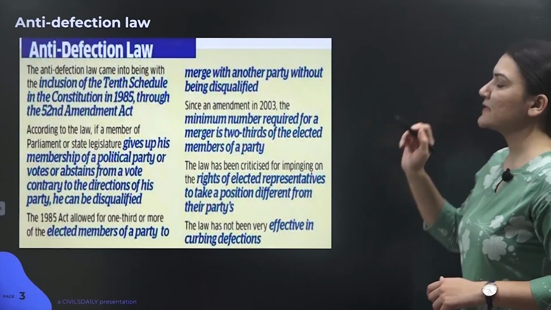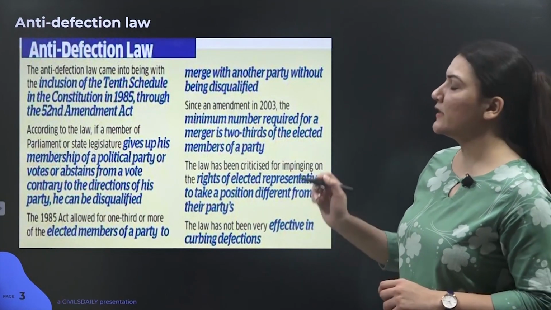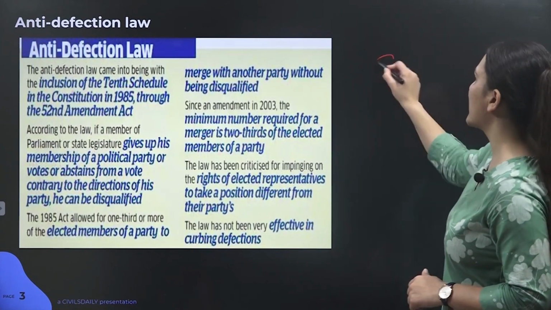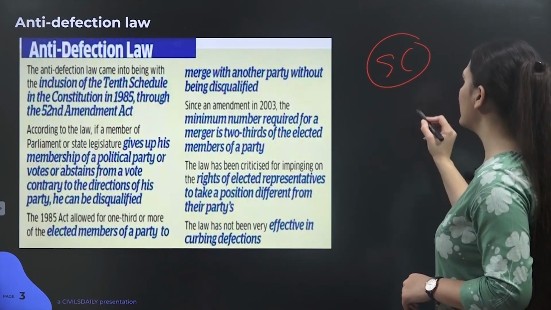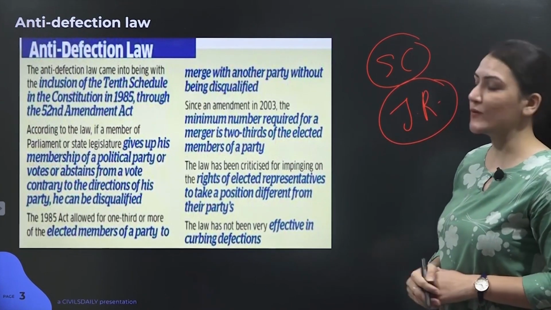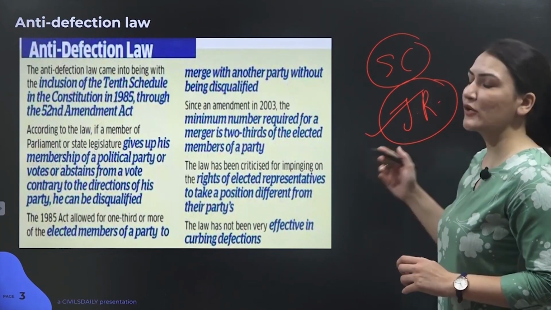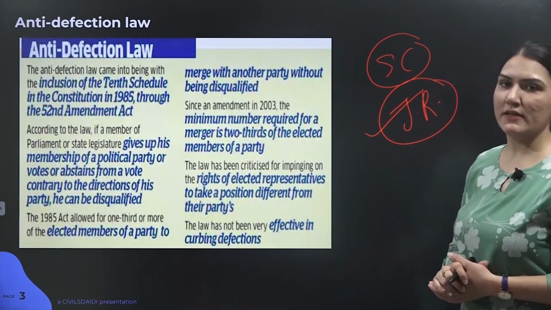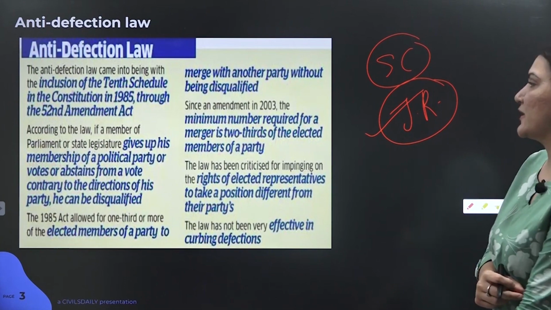Now, under this 10th schedule, the power of presiding officer, earlier it was said that it was beyond judicial review, but later the Supreme Court clarified that the decision is not beyond the scope of judicial review, and so the decision of speaker or the chairman of the house can be modified or can be quashed by Supreme Court. So this was the basic intent behind it, and these were the basic conditions behind 10th schedule.